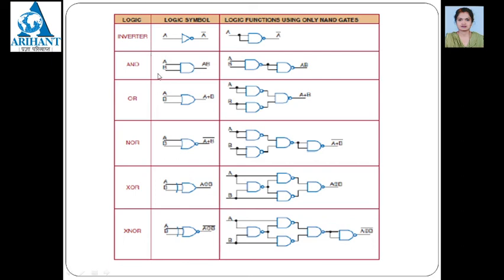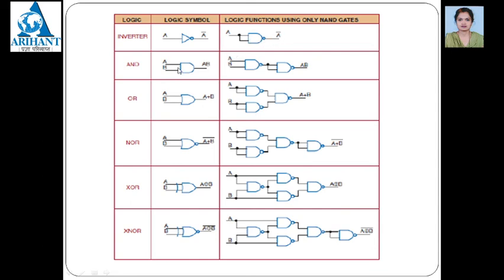You can represent these by using NAND logic gates. Means the inverter. This inverter symbol we have seen, A is the input, A bar is the output. It can be represented by using the NAND gate by combining. For a NAND gate there are two inputs, so the two inputs should be combined at one place. Then there is only one input and then a NOT gate. So whatever is the input, you are getting the output opposite of that.